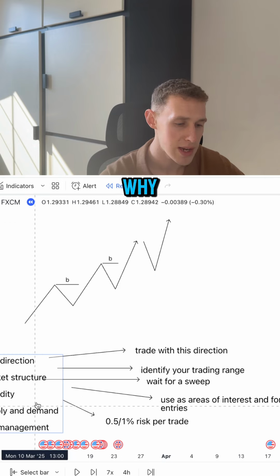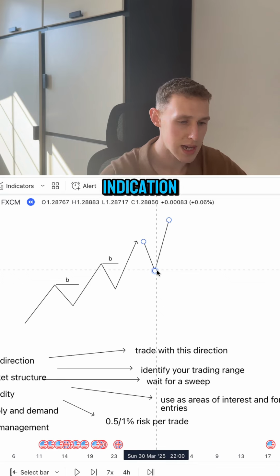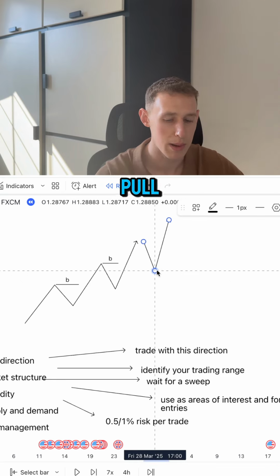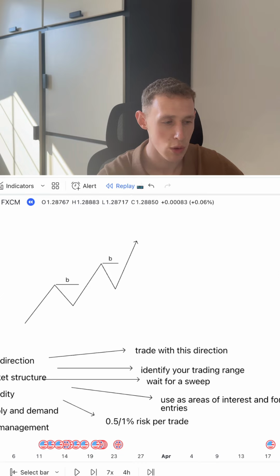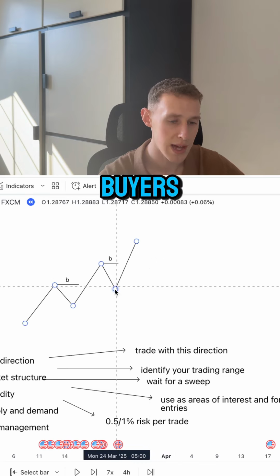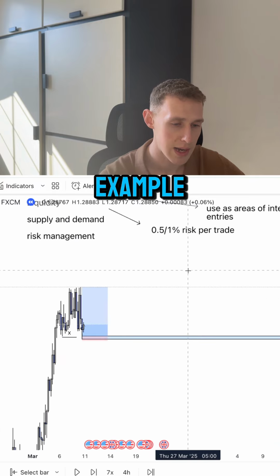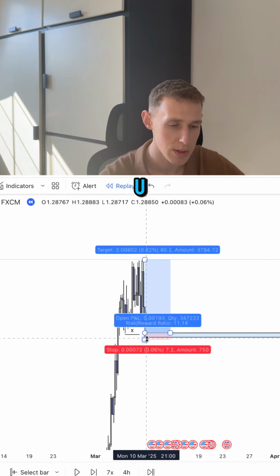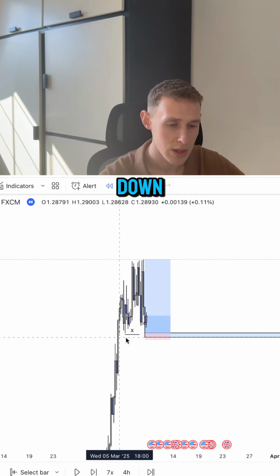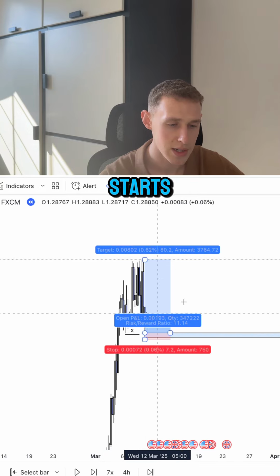Now, this is where the next concept of liquidity comes into play, because it's going to give us an indication of where price is likely to pull back to. So as a general rule, what we're waiting for is for price to pull back, sweep some previous buyers in this range, and then that is where we're looking to buy from. So for example, down here, we can see that GU was bullish, came back down, swept some previous buyers at these 2 wicks right here, and then starts to react.